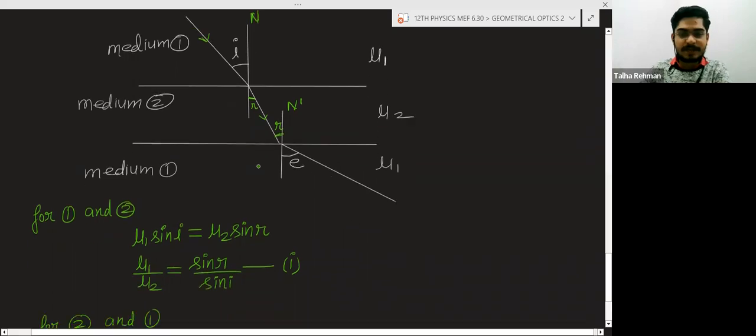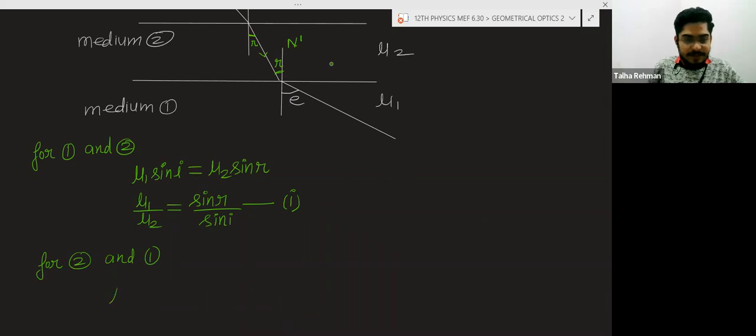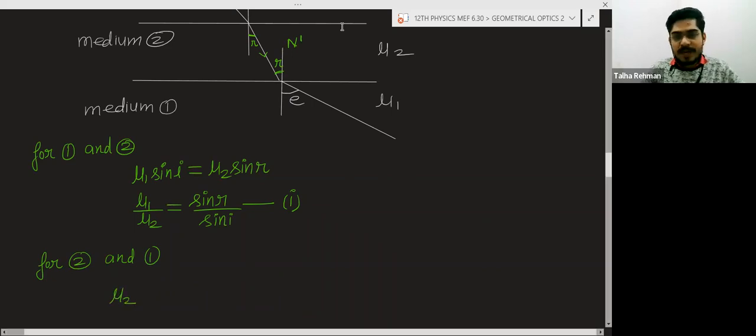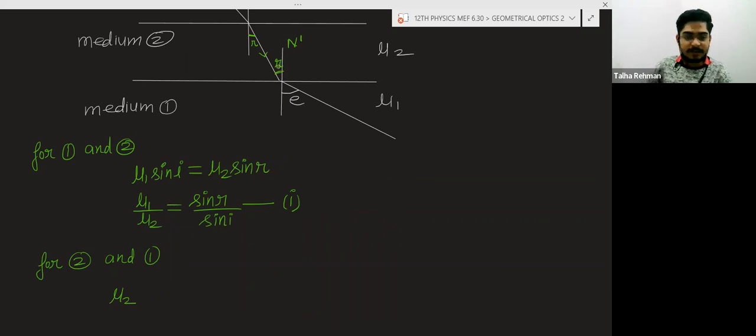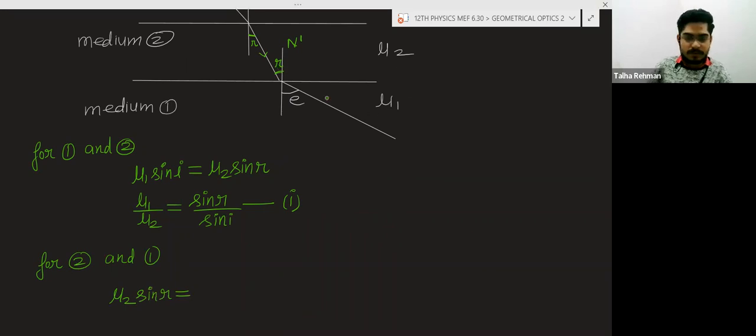So now we can apply the Snell's law for this pair of media. Here in this medium, write the refractive index of this medium, that is mu2, and the sine of angle with normal, sine r, is equal to mu1, here is mu1, and sine of the angle, that is sine e.